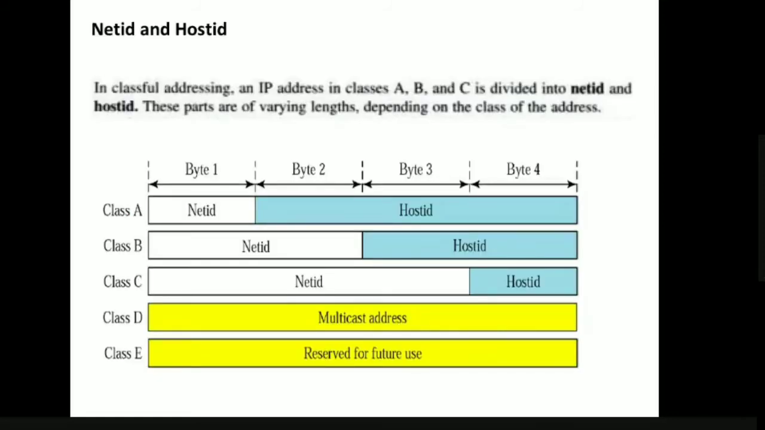If you see here in class A, how many bytes is the net ID? Only 1 byte, that is 8 bits. So for class A, 8 bits are used to represent the network, and all the other 3 bytes are for representing the host, that is, the devices or computers. For class B, the first 2 parts are for representing the network and the last 2 parts are for representing the host. And for class C, the first 3 parts are for representing the network and the last part is used for representing the host.